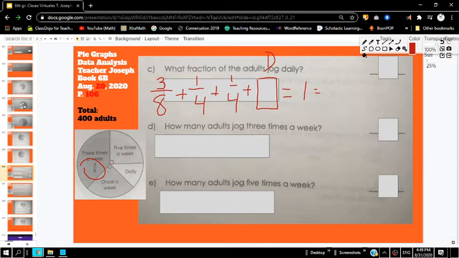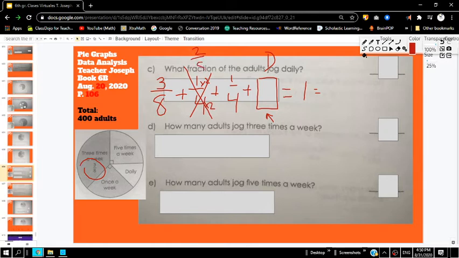Now, what do we need to do to figure out this daily? Well, we need to convert this 1/4 into eighths, which is the same as 2/8. I'm going to multiply both sides by 2. Okay, and now this becomes 2/8.